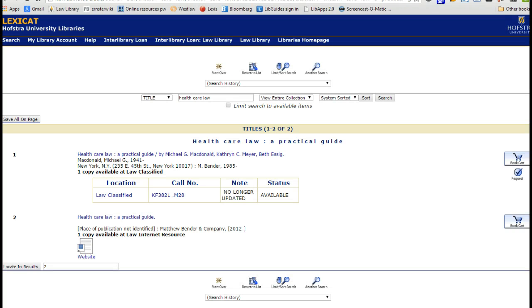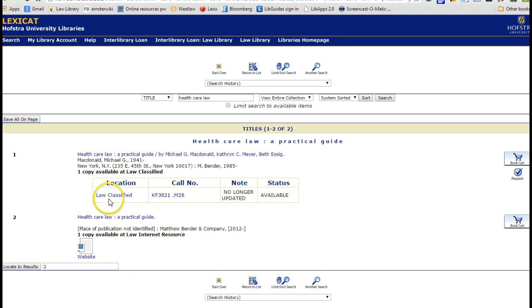So clicking on the link, actually there are two titles here, and looking at both titles I can kind of guess that they are the same title because they're pretty much the exact same wording, and the publisher is pretty close. Matthew Bender, M. Bender, you can kind of guess that they are the same. The dates are different, so I might want to dive in and see what the difference is.